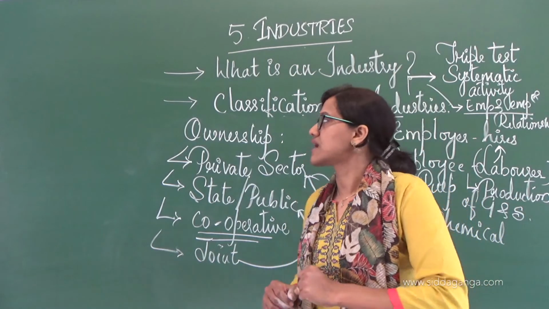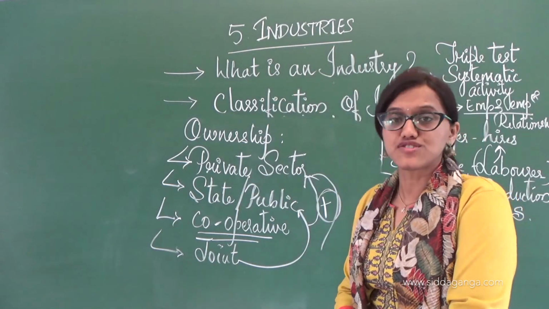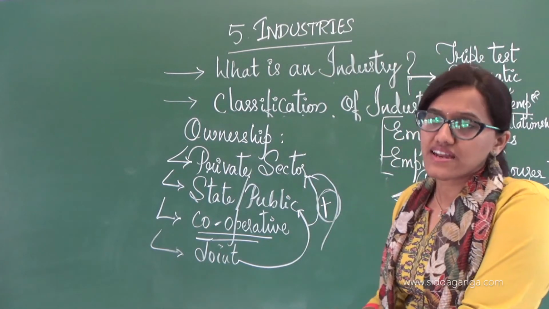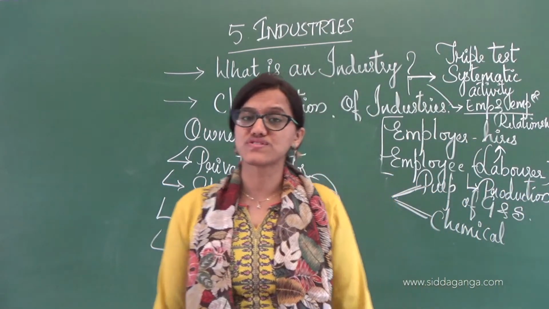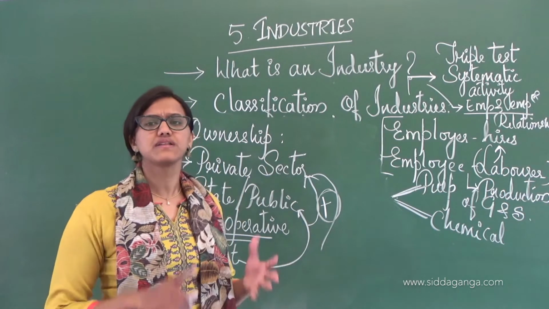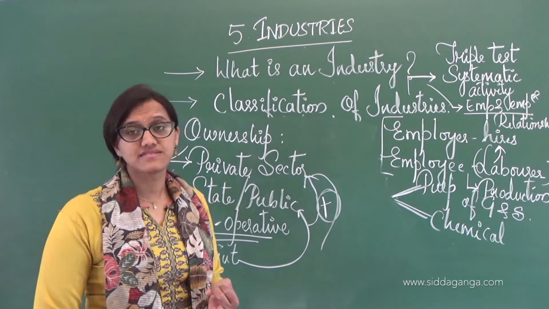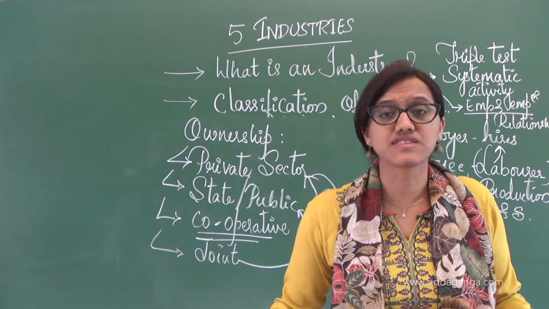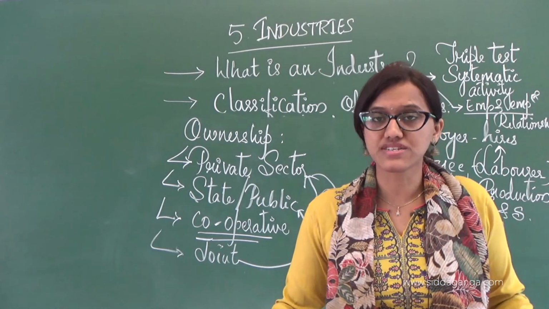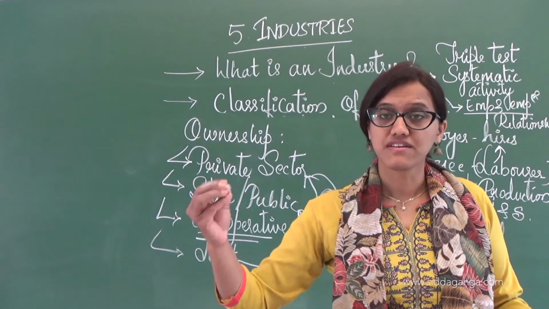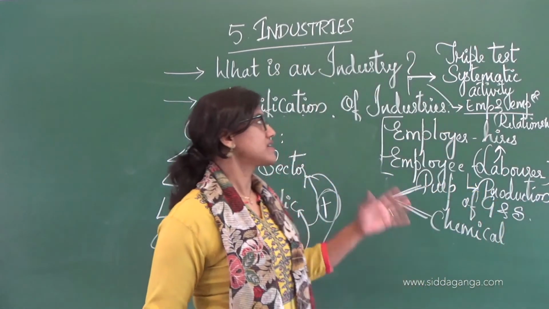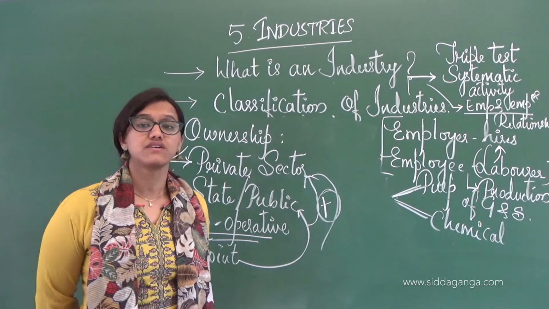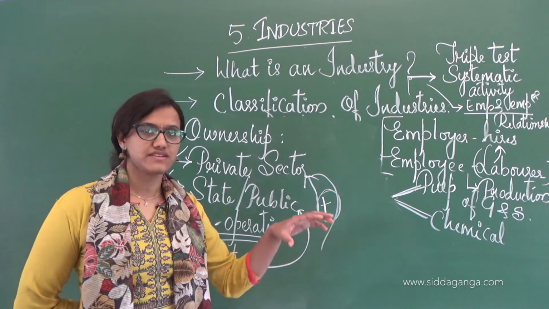So today we discussed what an industry is. See dear students, an industry is a place where economic activity is carried out related to the production of goods and services. So any place wherein business is carried out, or trade is done, or any undertaking is done by an employer, wherein he hires employees and they have a good relationship to come up with a particular finished product. When it comes to this, there is a triple test, as I told you, that is applied just to call a particular place an industry or not.